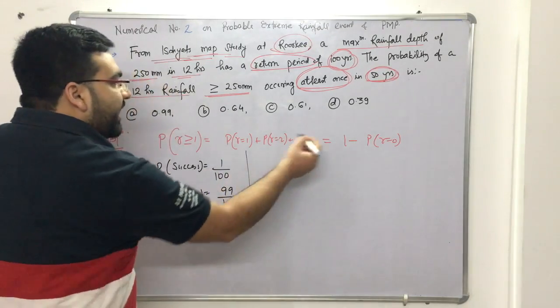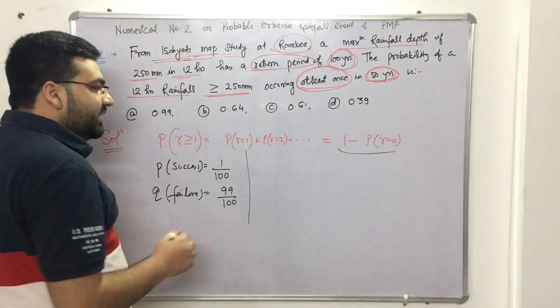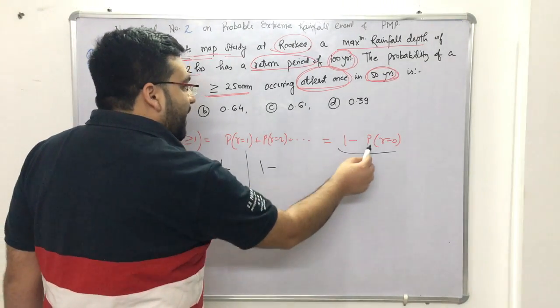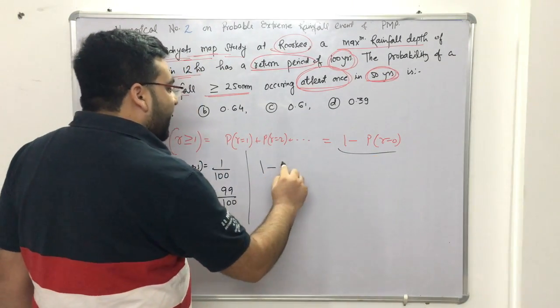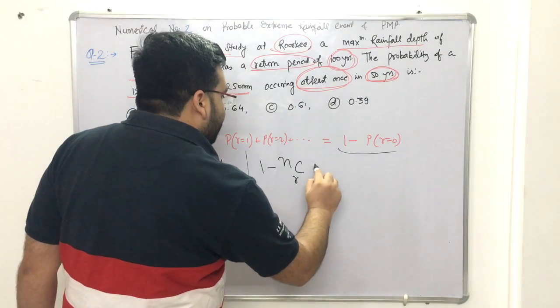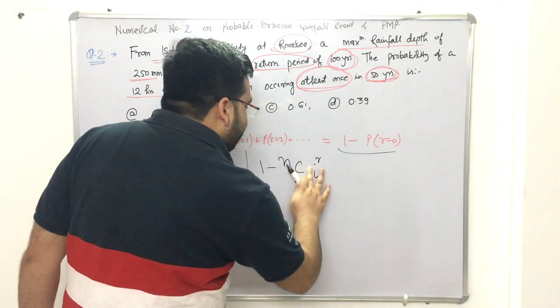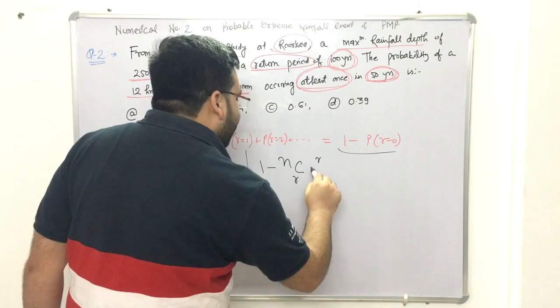Now we have to apply this rule for at least once. So 1 minus the probability of r equal to 0. That is nCr into p raised to power r into q raised to power n minus r.